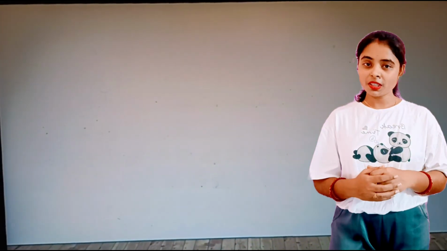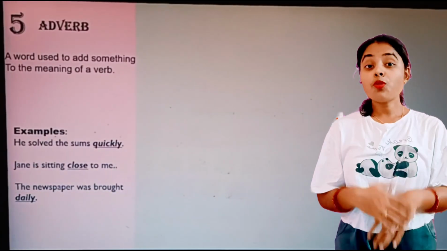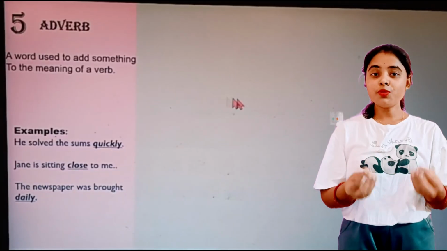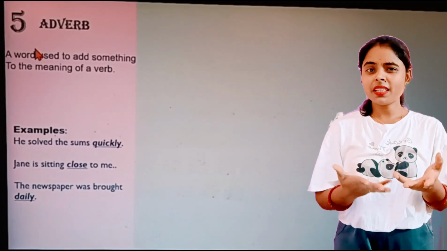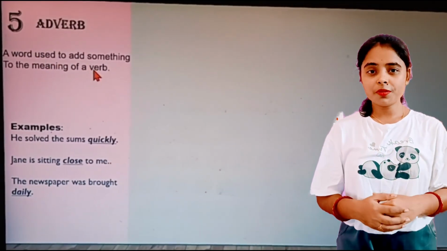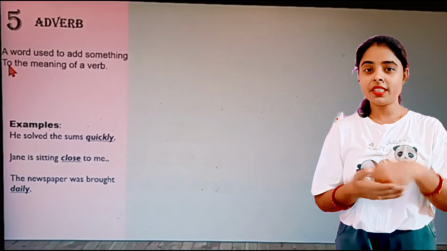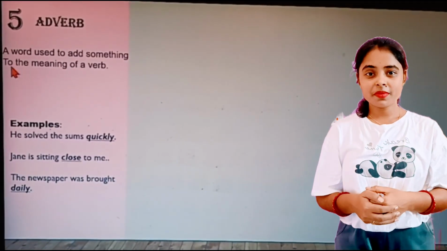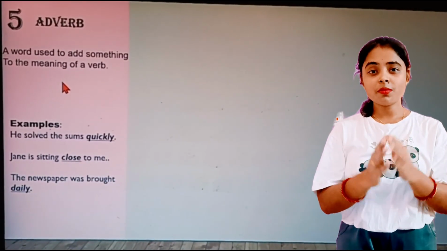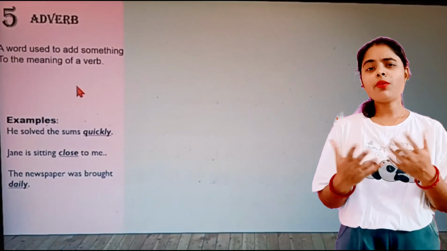Now let's see the next part of speech, that is adverb. So what is an adverb? A word used to add something to the meaning of a verb. It means it is describing the verb. Like I am writing slowly. So here the word slowly is the adverb. It means you are describing the verb more elaborately. Clear? Now let's see the examples.